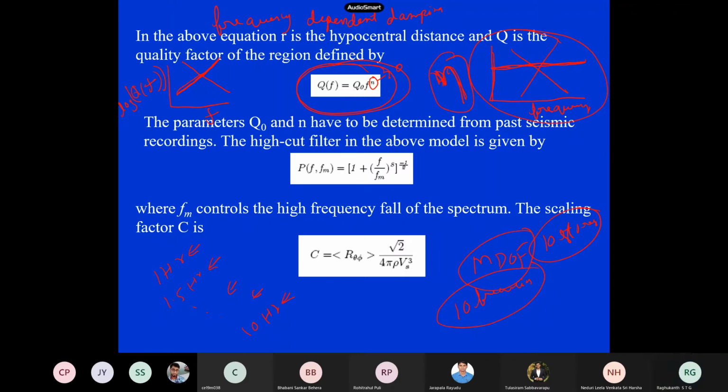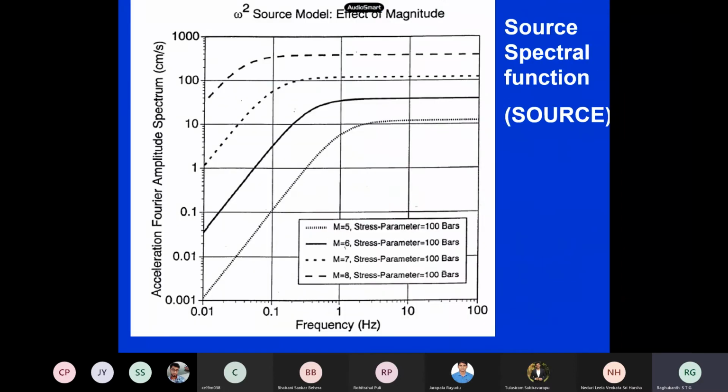Now this Q naught, you have to derive from the data, and of course this is not required nowadays, and this is the controlling factor. I also told you this came from the analytical solution. This is how the magnitudes 5, 6, 7 and 8 say that empirical equation looks if you try to plot on a computer keeping stress drop the same. What is changing? Your corner frequency is only changing with these terms. So this is the effect of magnitude.